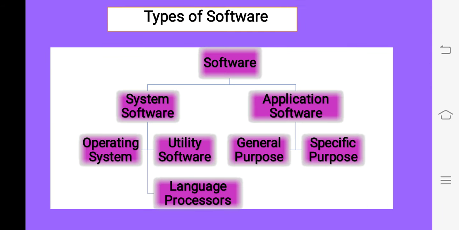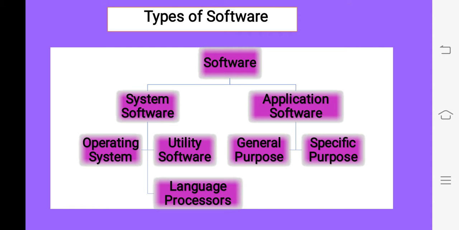Children, software is further divided into two main categories: system software and application software. First we will understand system software. System software is the software that is important to control the working of the computer system and is required for smooth functioning, like the operating system, utility software and language processor.